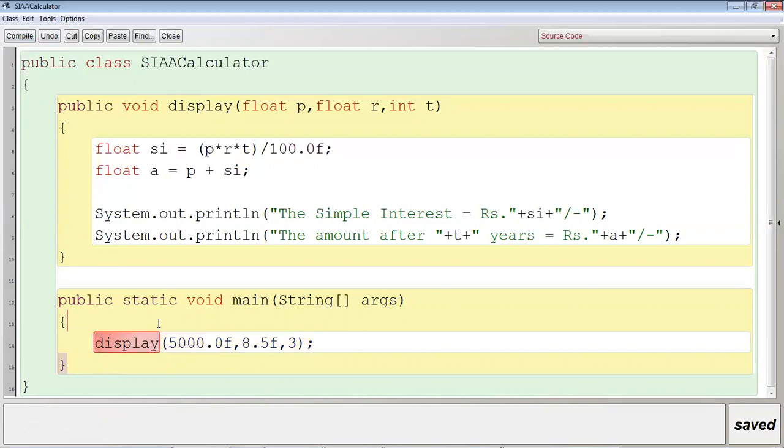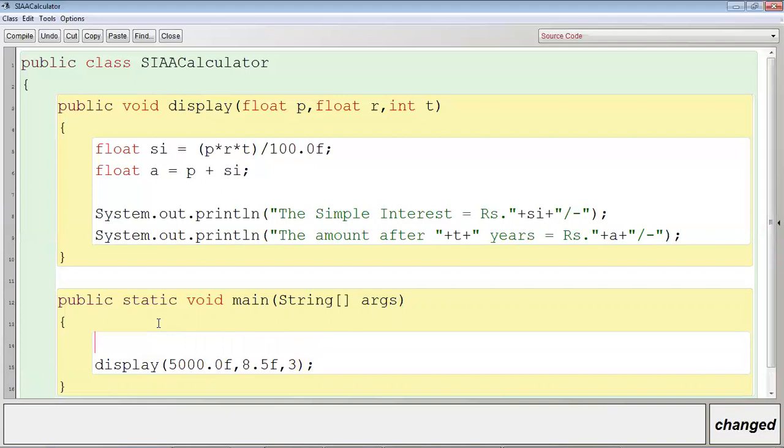So what I will have to do, I will have to create the object of which class? SIAACalculator. Okay, and then obj, or SIAAobj. You can give any name. XYZ is equal to new SIAACalculator, and then parenthesis semicolon.